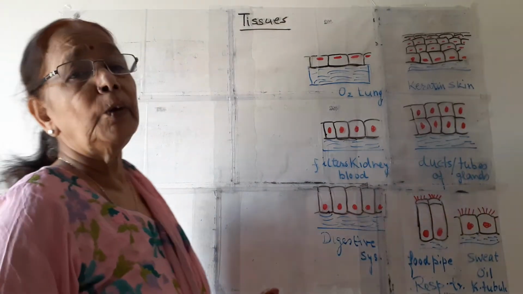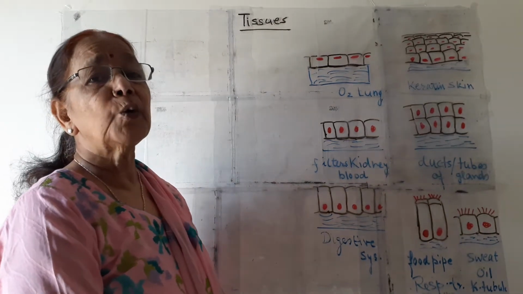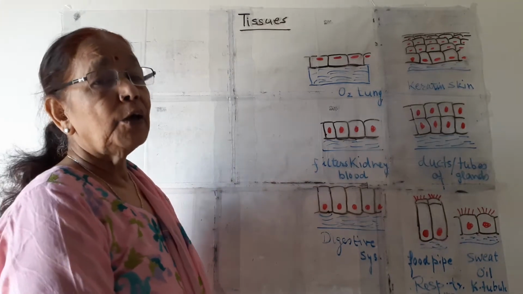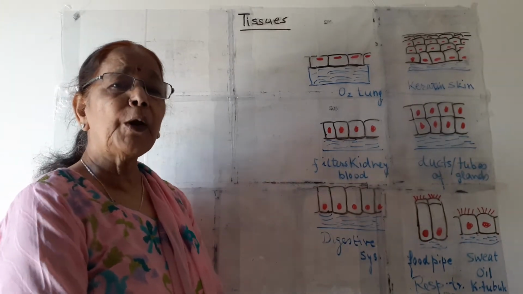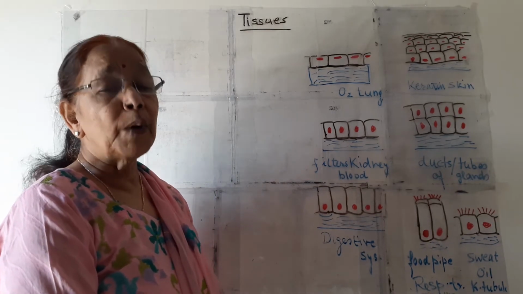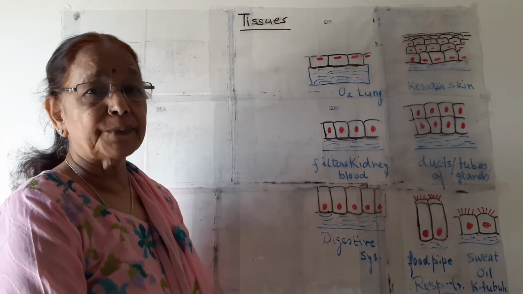All of us know that animals and plants are quite different from each other. Why? Because the main point of difference is animals are mobile while plants are mostly stationary.